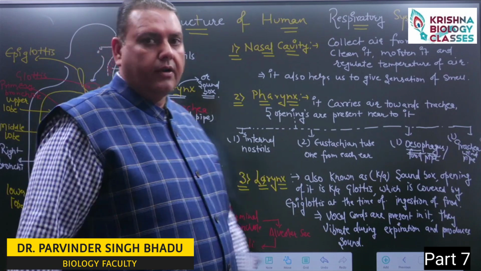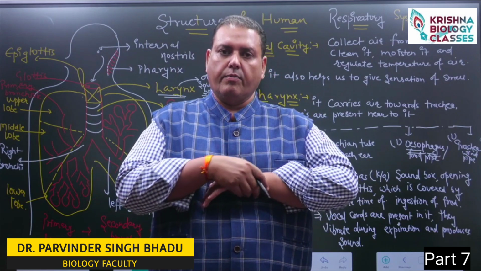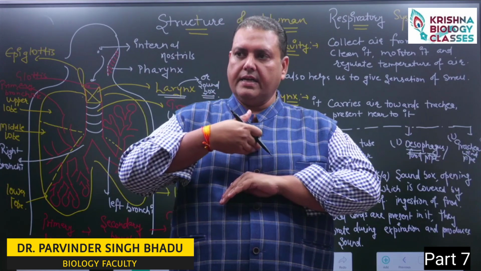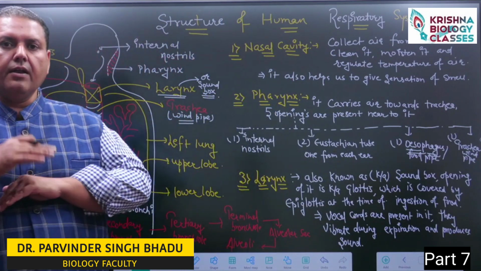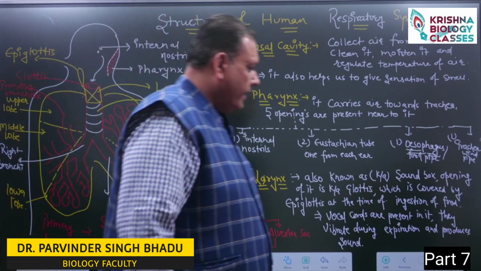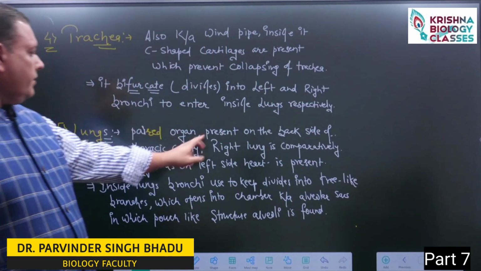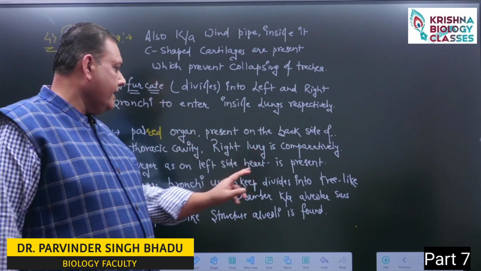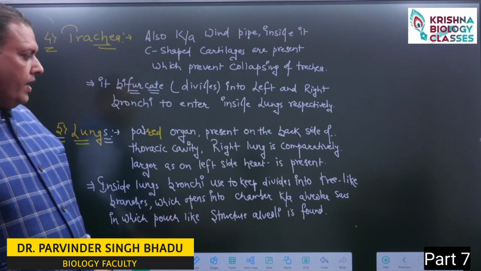Now, where are our lungs located? We need to remember there is a muscular partition inside our body named the diaphragm. Above it, the thoracic cavity is present, and below the diaphragm, the abdominal cavity is present. So our lungs are located in the thoracic cavity but towards the backward side. Lungs are paired organs present on the back side of the thoracic cavity. If we compare the size, the right lung is comparatively larger, as on our left side the heart is present.